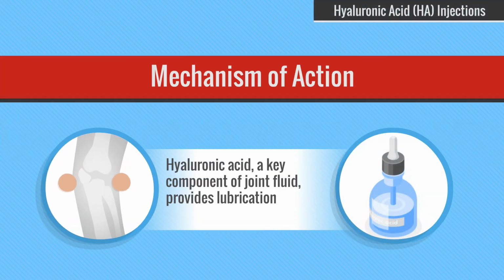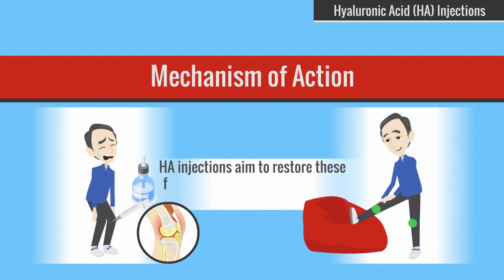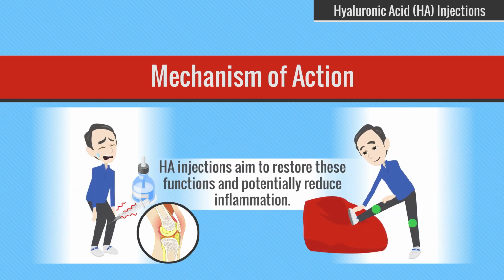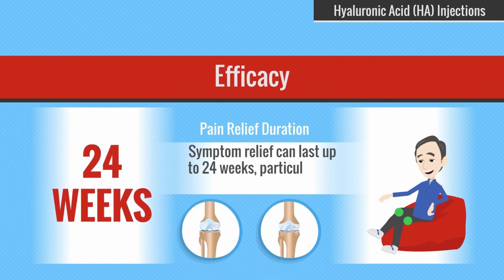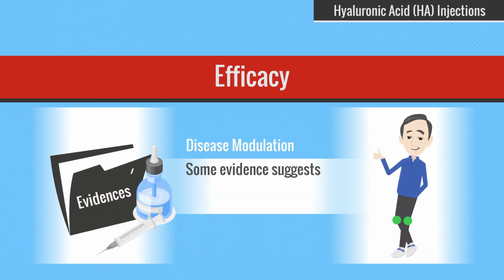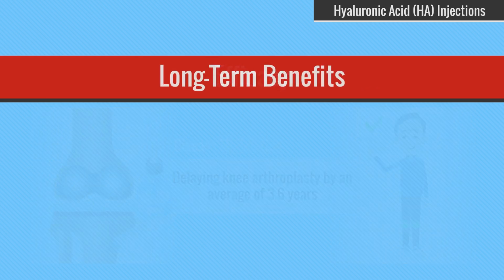Hyaluronic acid, a key component of joint fluid, provides lubrication and cushioning for the knee joint. In OA, HA levels diminish, contributing to pain and stiffness. HA injections aim to restore these functions and potentially reduce inflammation. Pain relief duration: symptom relief can last up to 24 weeks, particularly in mild to moderate OA. Disease modulation: some evidence suggests HA injections may slow OA progression, delaying knee arthroplasty by an average of 3.6 years.